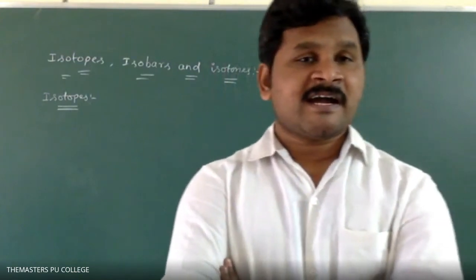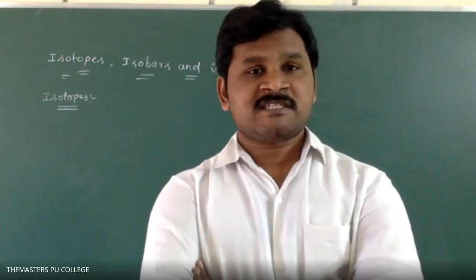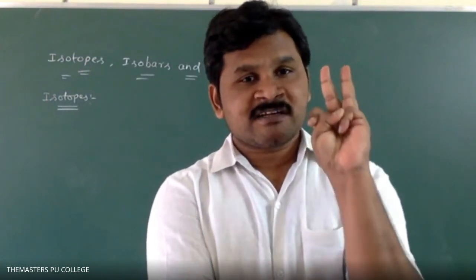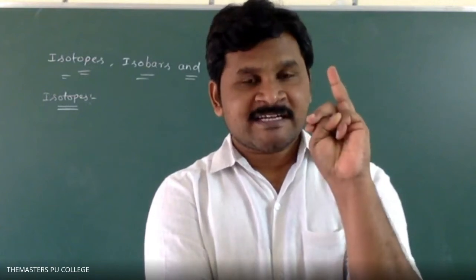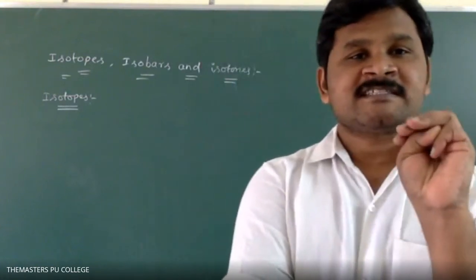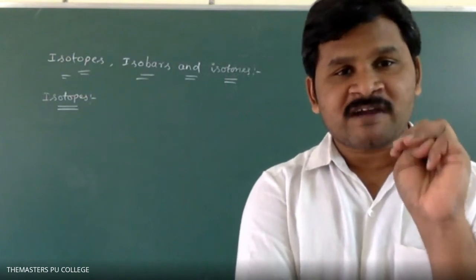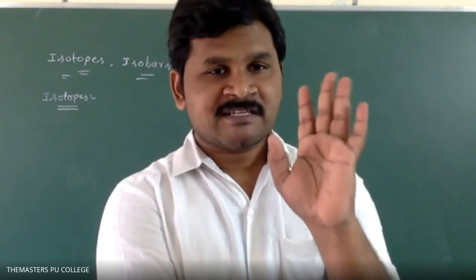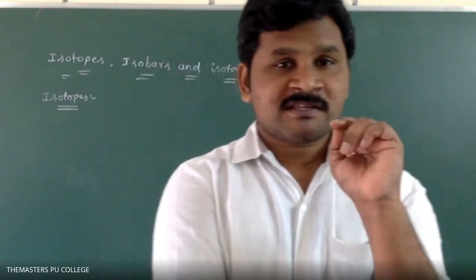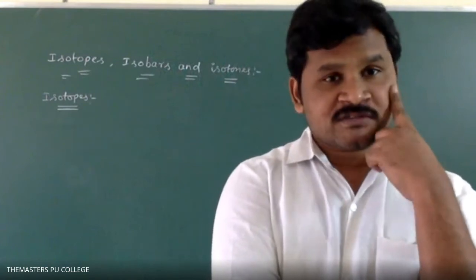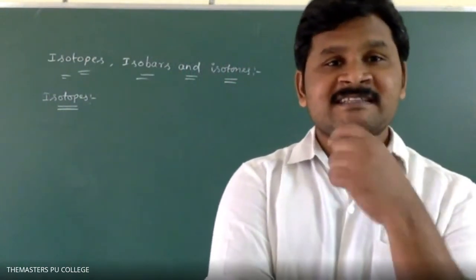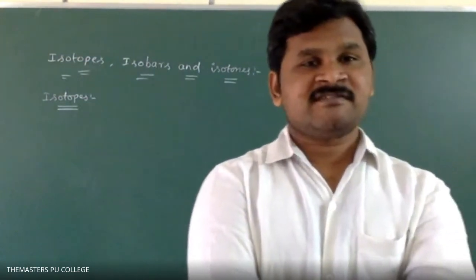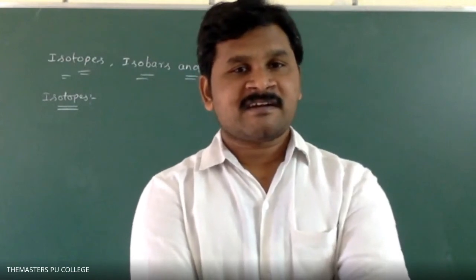What are the examples for isotopes? Please remember, hydrogen isotopes are the best examples. Hydrogen has three isotopes. One is normal hydrogen, second one is heavy hydrogen, called deuterium. Third one is the radioactive isotope of hydrogen, called tritium. Hydrogen, deuterium, tritium: these three are the important isotopes of hydrogen. What is the common factor in these isotopes? Same atomic number, mass number is different. So such type of atoms are called isotopes.